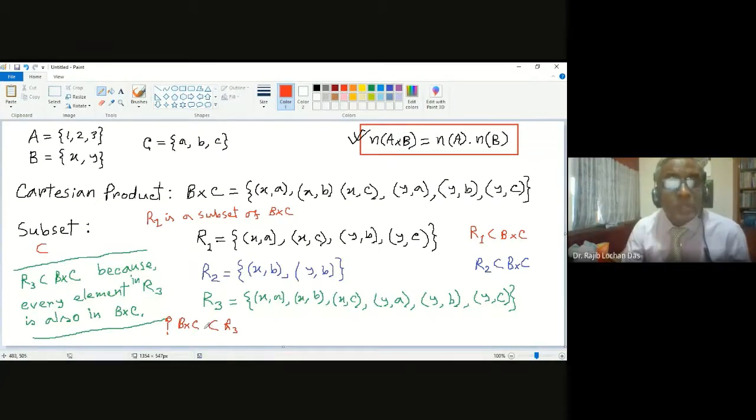Because every element in B cross C is also in the R3 set. So can you say B cross C is also a subset of R3? Actually, yes, you can say, because this is the definition. So you can say R3 is a subset of B cross C, and also B cross C is a subset of R3. Both are possible in this example.